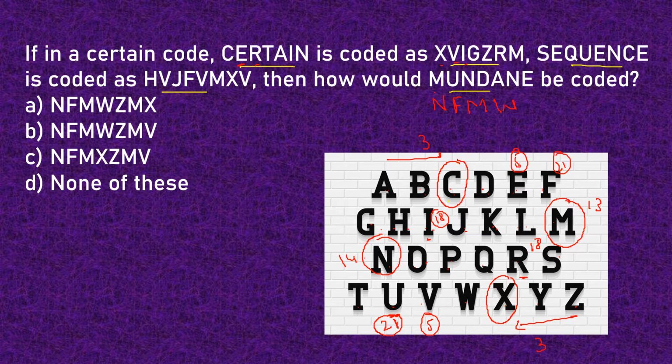Okay, we need one more letter, I think, because we now know that one of options A and B is the correct answer. Z and M remain the same. So let us check with X and V. That means the last letter has to be checked. E is the fifth letter from the beginning. So the fifth letter from the end is V. That means we have V in the end and that is option B. So our correct answer here would be option B. Again, I am telling you it's not necessary to create the code for the entire word. A few letters, the main letters, are enough to find out what the correct code would be.